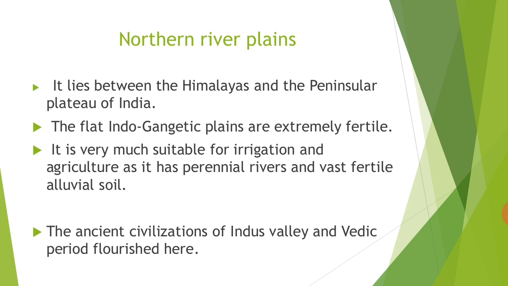The plain is formed from the fertile alluvium deposited by the rivers flowing from Himalayan mountains. What is the importance of northern river plains? The northern Great Plain is very much suitable for irrigation and agriculture as it has perennial rivers and vast fertile alluvial soil. And not only that, a number of pilgrim centers are also located here.